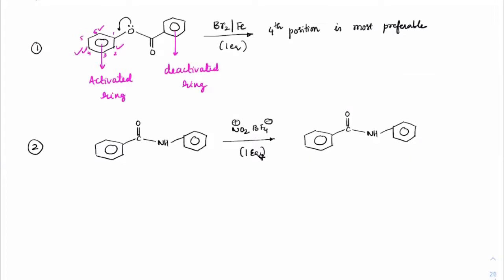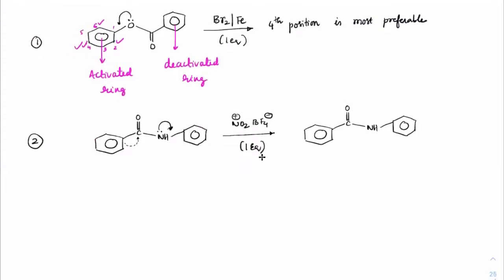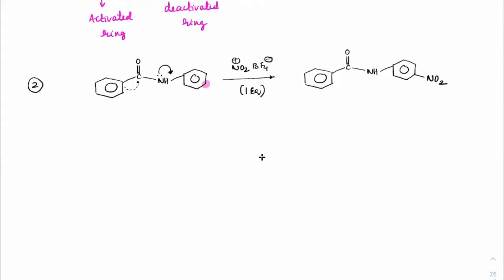First, you got to decide activating or deactivating. Left side is deactivating, right side is activating, because on this side the lone pair can help, while here this bond is actually going to come towards carbon. And with respect to that, which is the para position here? This one is the para position. Para is more recommended, beta, when there is crowding. So where does it form? NO2 will come here. Keep working with me on these questions. Next.